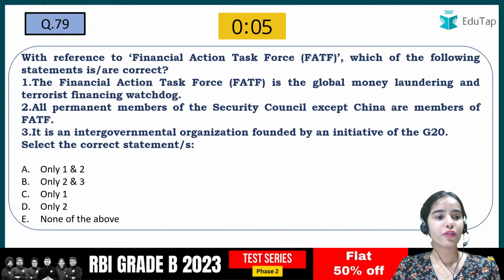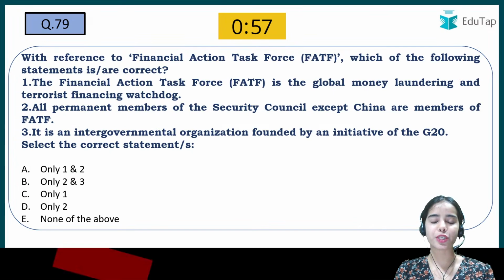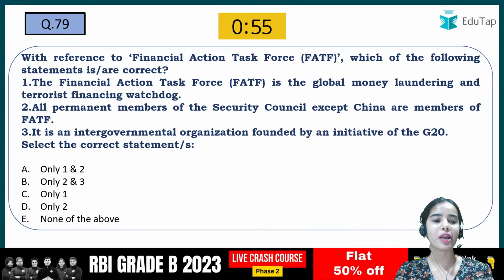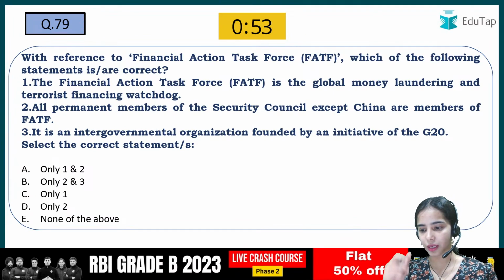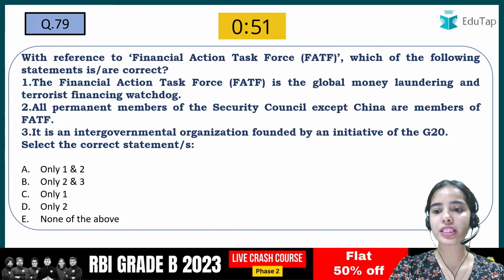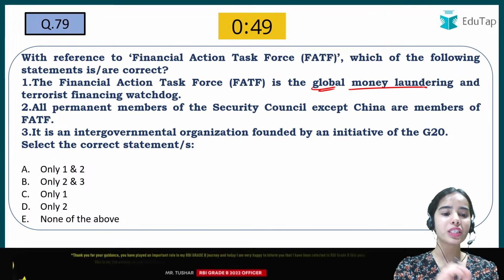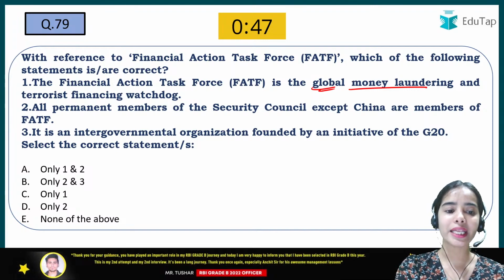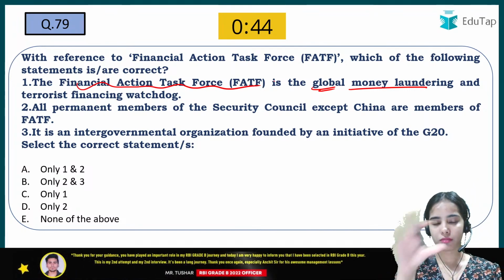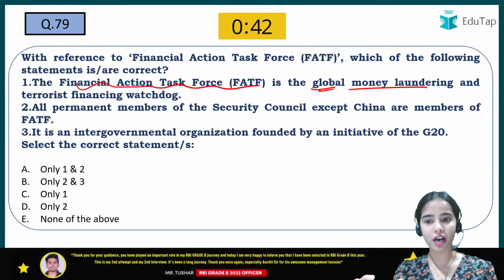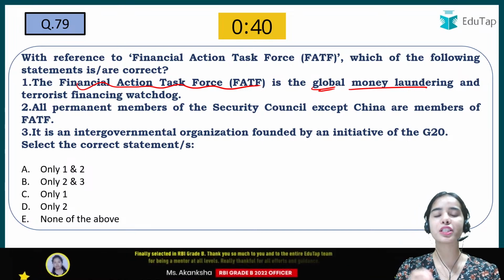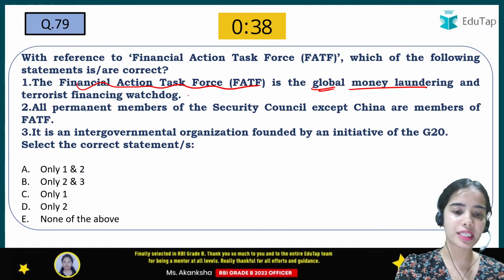Okay, with reference to the Financial Action Task Force, which of the following statements is or are correct, that you have to tell. Okay, so the FATF is the global money laundering and terrorist financing watchdog. This is the institution that looks after the global money laundering and terrorist financing, so that it does not happen. So that is correct.